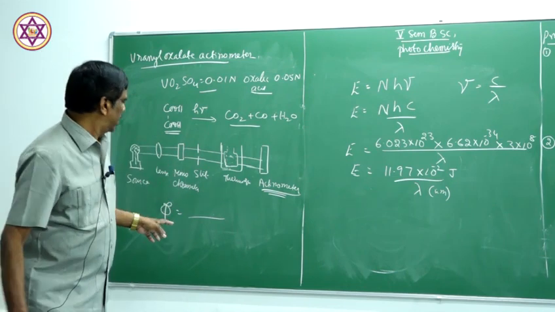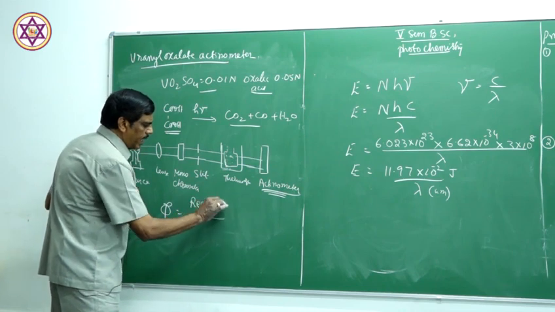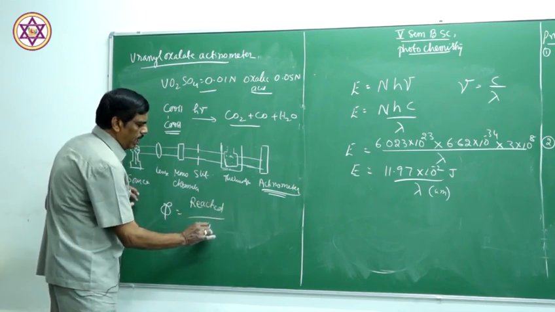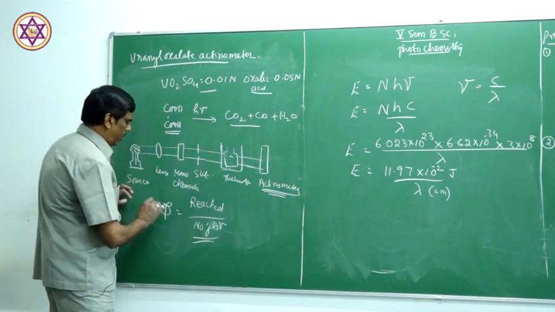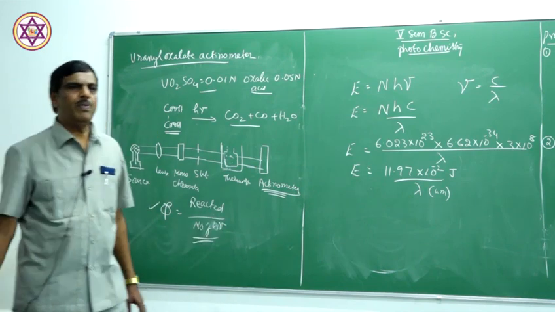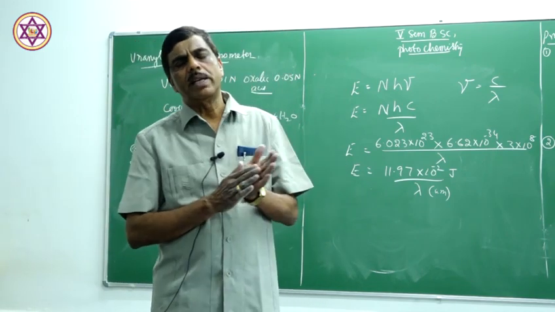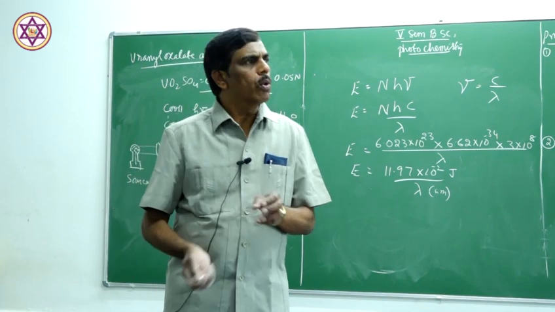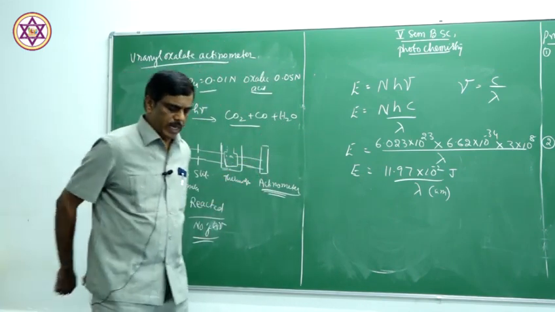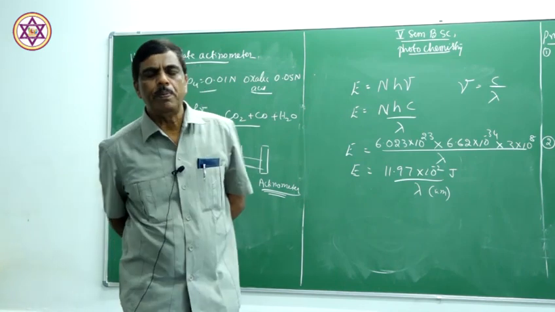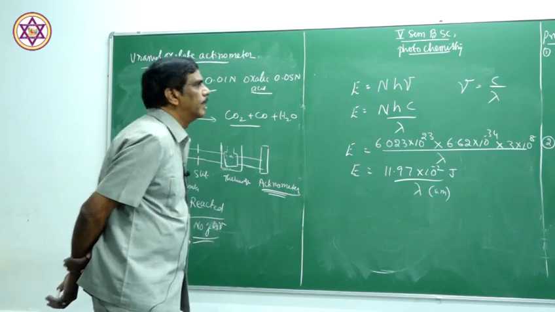Similarly, by substituting the amount of the substance reacted and the number of quanta absorbed, we can find out the quantum efficiency. Therefore, in the quantum efficiency determination, we use the equipment called the uranyl oxalate actinometer. The uranyl oxalate actinometer is the equipment to find out the quantum efficiency of a reaction, right?